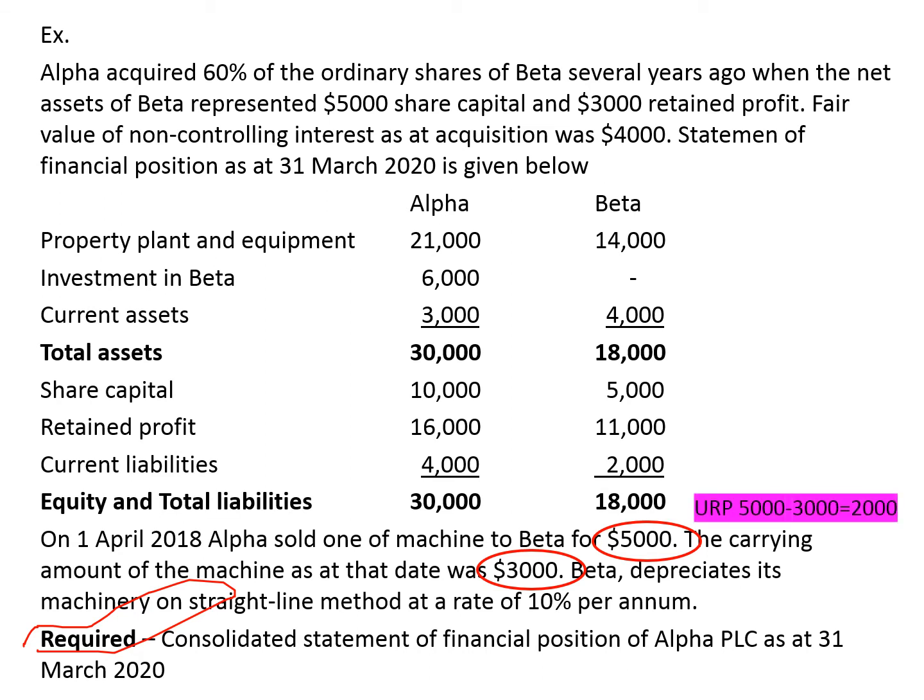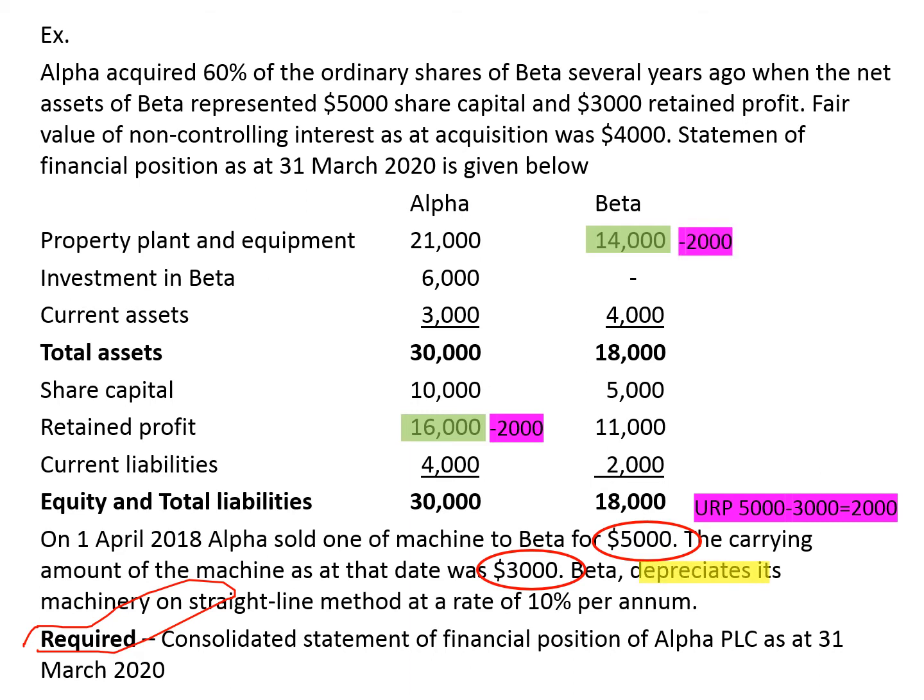So this unrealized profit is included in Alpha's retained profit because Alpha, the parent company, is the seller. So the parent company has recognized a profit of 2,000 in its retained profit. At the same time, as a result of this unrealized profit, Beta company's property, plant and equipment value has increased by this unrealized profit of 2,000. So this unrealized profit should be eliminated, removed from Alpha's retained profit. We remove 2,000, and from Beta's, or the consolidated, property, plant and equipment we remove 2,000.